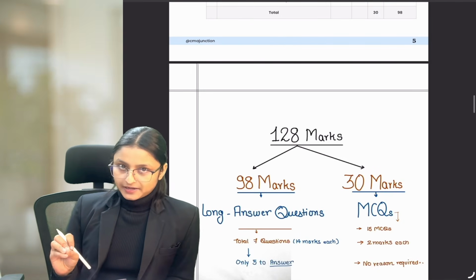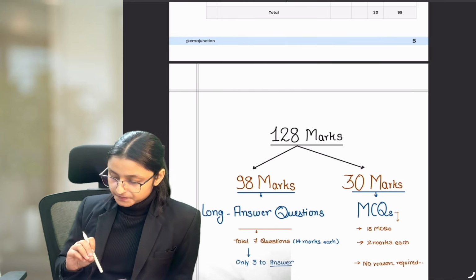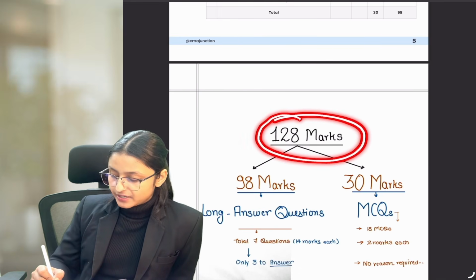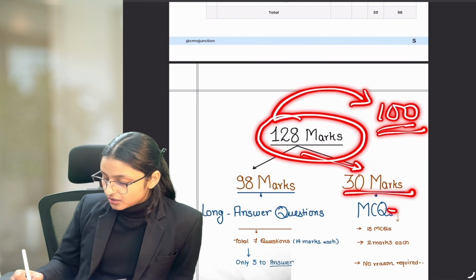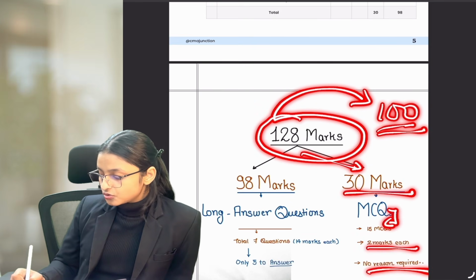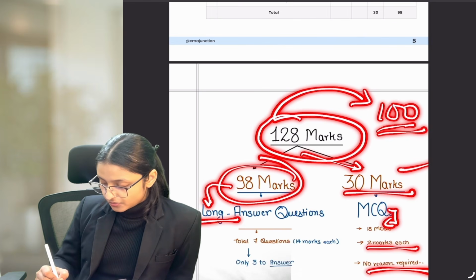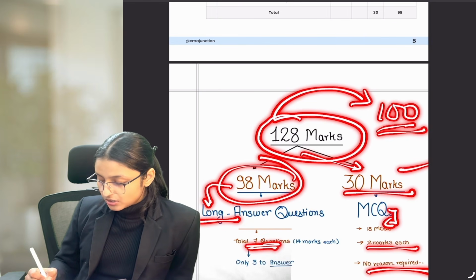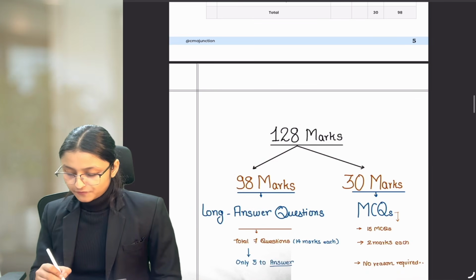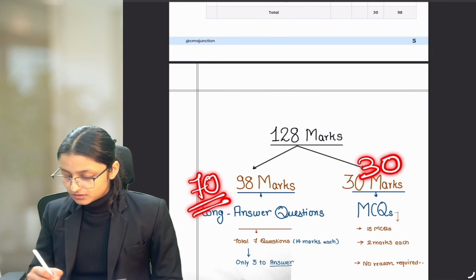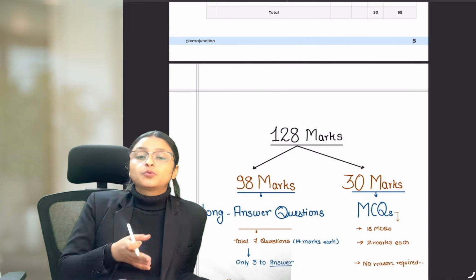Now, the paper pattern, if I talk about, is going to be exactly the same as it was in your CMA Inter. You'll have a complete paper of 128 marks, out of which you need to answer 100 marks of questions. 30 marks will be MCQs, 15 MCQs will be asked, 2 marks each, no reasoning required, and they are compulsory to be solved. But the remaining 98 marks are for long answer questions. Total 7 questions will be asked to you. Each question will be of 14 marks, out of which only 5 you need to answer. So 5 questions of 14 marks, that is equal to 70, and 30, the total marks which you need to answer is 100. So a similar pattern is there to what it was in your CMA Inter.